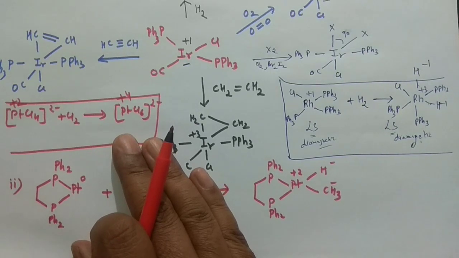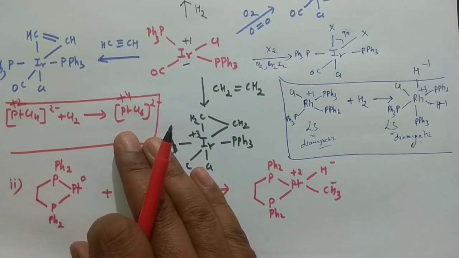Keep in mind, for the d8 system, the +1 and +2 oxidation states are generally square planar, and they will undergo oxidative addition reactions.